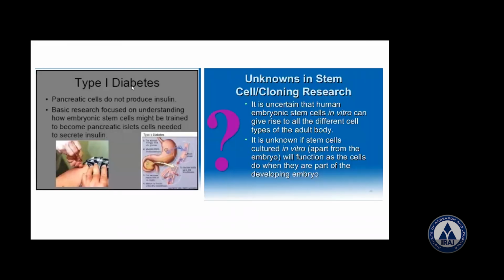Now diabetes, different types are there. In diabetes, the pancreas, you know, doesn't produce insulin. So endocrine gland, alpha cells, glucagon, beta cells, insulin. The basic research going on is how embryonic stem cells might be trained to become pancreatic islets needed to secrete insulin. Insulin deficiency is that one. Now what is unknown here? It is uncertain whether embryonic stem cells in vitro can give rise to all different types of cells in the body. It is still not known. Some lacunae are there in this.